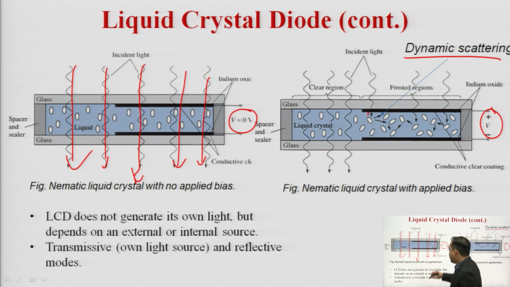After dynamic scattering, we have the transmissive and reflective modes. Reflective means that in the daytime, if you want to visualize the display, we need some reflective type of material placed at the bottom side, so that in the daytime also the content will be shown, and transmissive is the clear type.